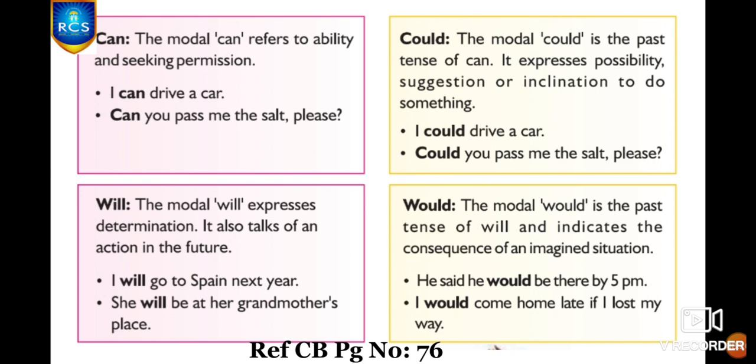And next one is would. The modal would is the past tense of will and indicates the consequence of an imagined situation. It mostly talks about an imagined situation. He said he would be there by 5 p.m. He said that he would be there, but currently he is not here. Okay, he said he would be there by 5 p.m.